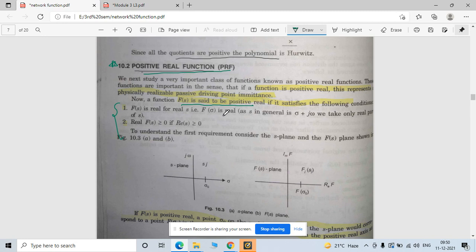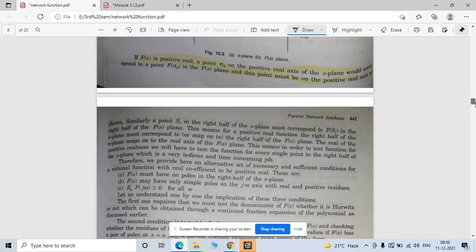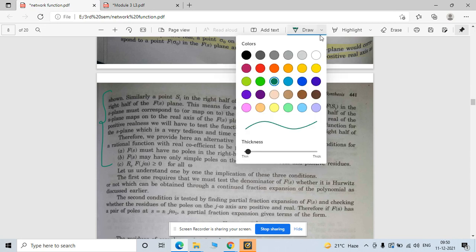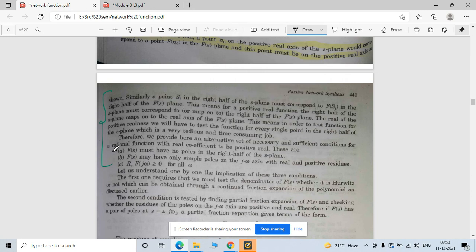Your poles must lie on the left half of the s plane. Here, the right half of the s plane is given initially, but later on it is explained why your poles must not be in the right half of the s plane. So, at the final stage, it concludes that your poles must lie on the left half of the s plane, or you can say there are no poles in the right half, meaning not a single pole falls on the right half of the s plane, right?